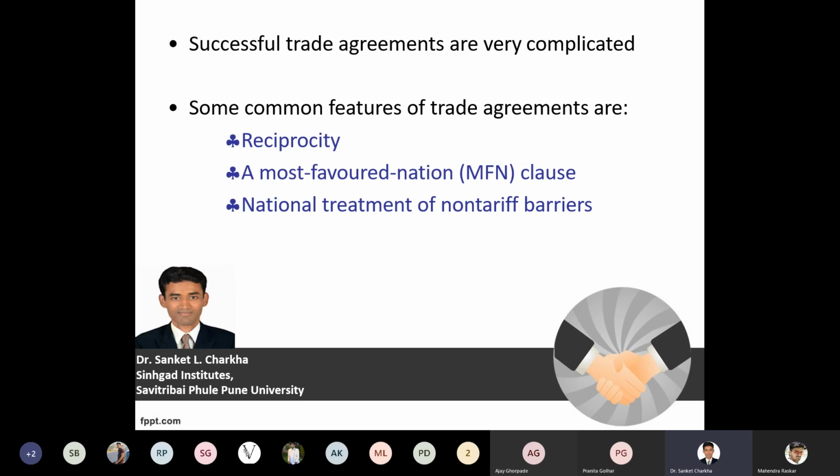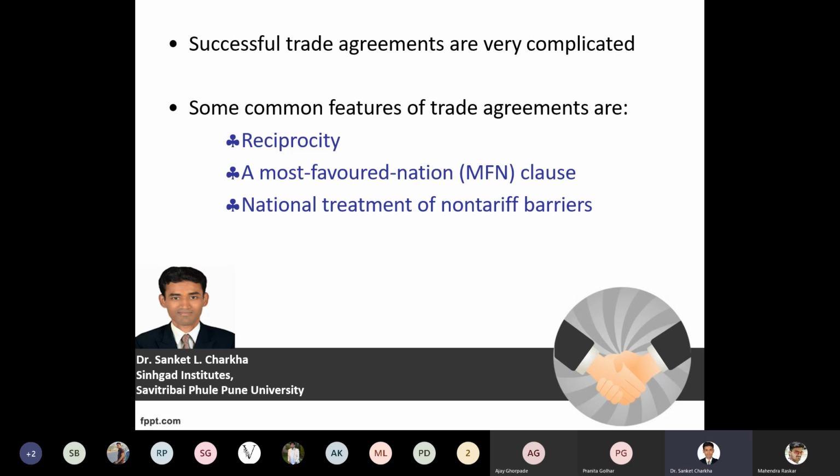Nothing is available to us free of cost. And if you are providing it free of cost, the providers must also get a favorable benefit out of it. So here the common feature of reciprocity should be taken into concern. Now, this reciprocity applies to both the import perspectives as well as the export perspectives. Another common feature that you need to have is the most favored nation clause.